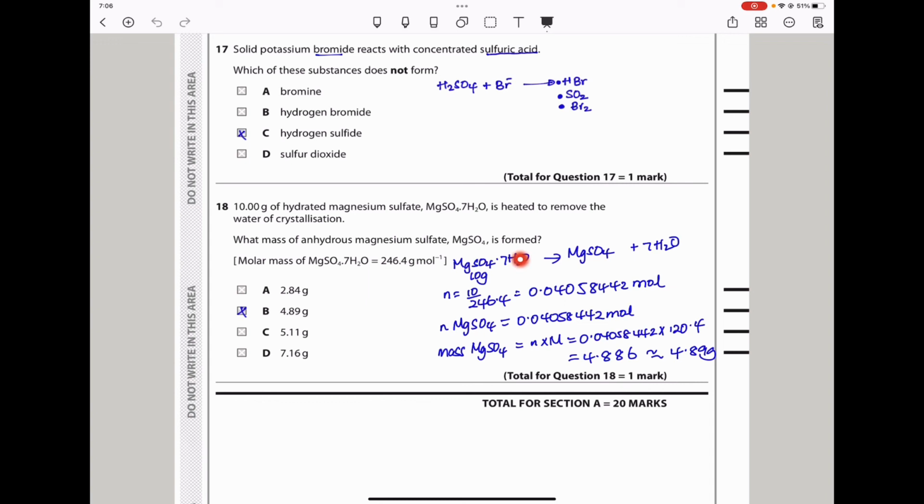However, when you look at the reaction equation, the mole ratio is 1:1, and that means the moles of these are exactly the moles of that. Then I use the number of moles to find the mass of magnesium sulfate, which is number of moles times the molar mass of magnesium sulfate, and I got 4.886, which is approximately 4.89, and the possible answer should be a B, as we can see here.